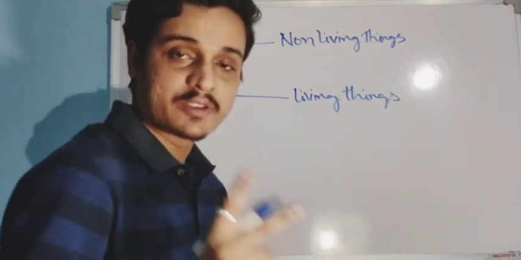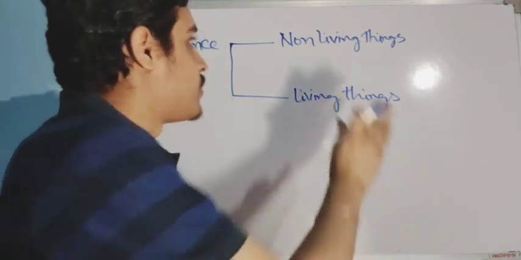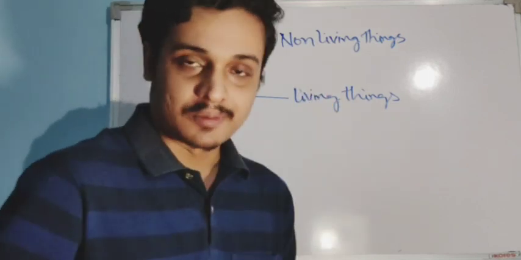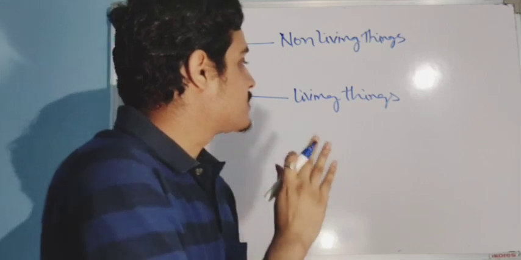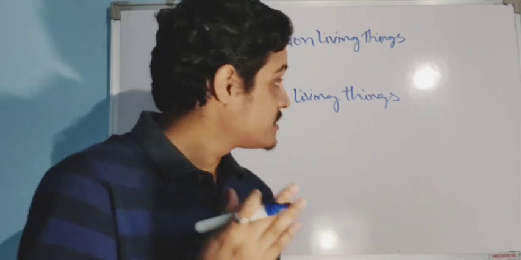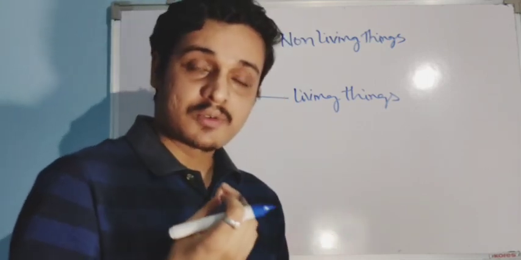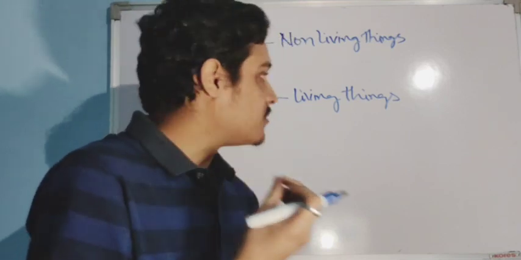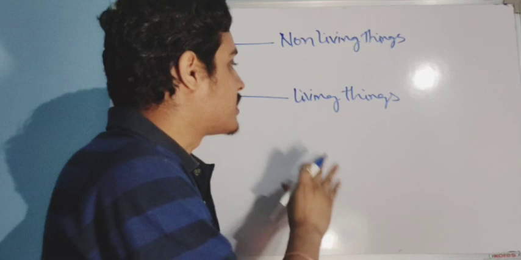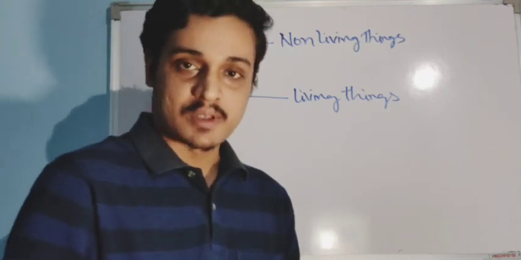In science we study non-living things and also living things. The science which deals with living things tries to explain the various things occurring in your human body or any other animals.